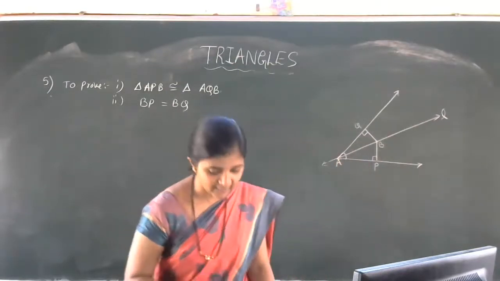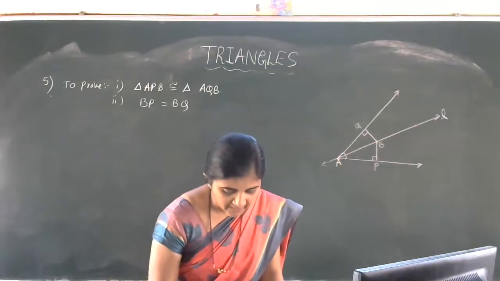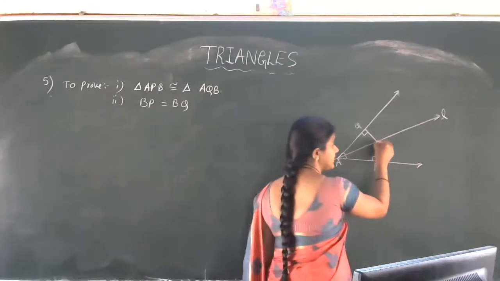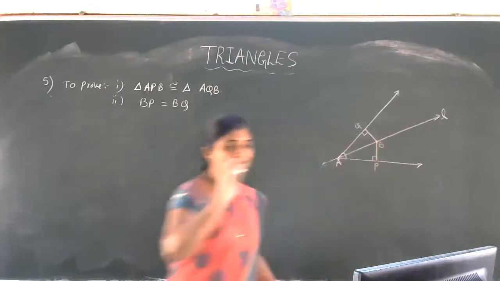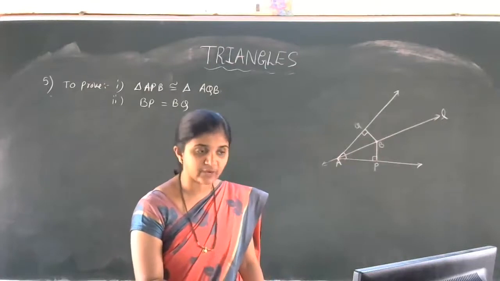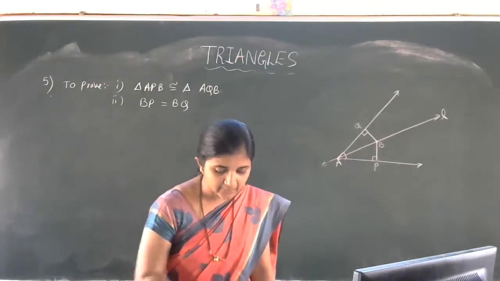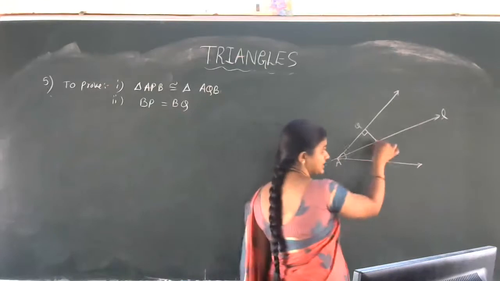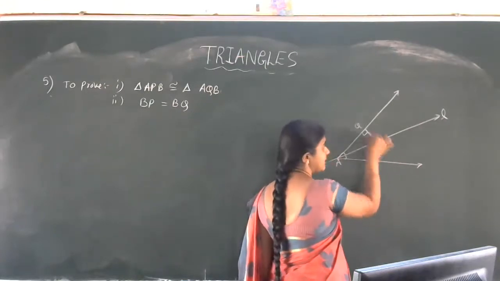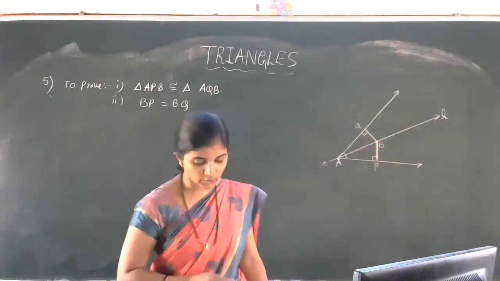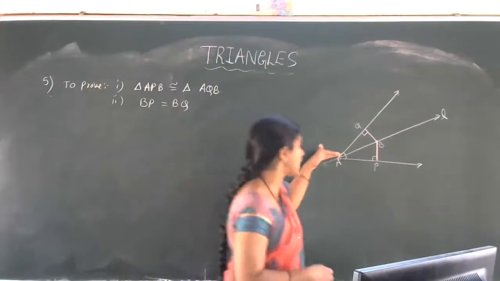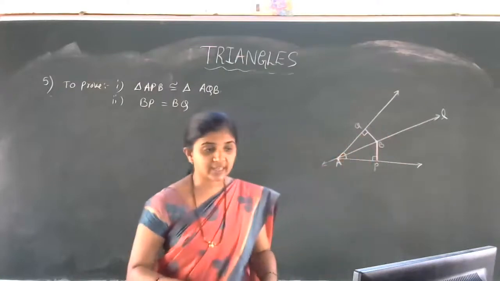It is given actually. Next, B is any point on L. This B is any point on L. BP and BQ are perpendiculars from B. This BP line and BQ line are perpendicular lines. In the figure it is clear. BP and BQ are perpendiculars from B to the arms of angle A. Okay, next.